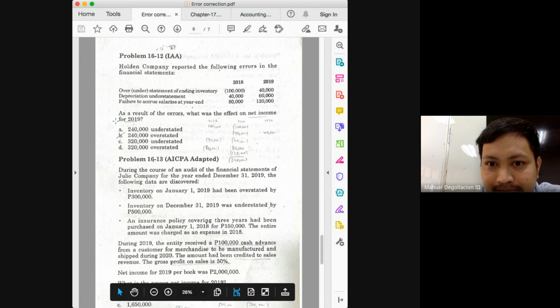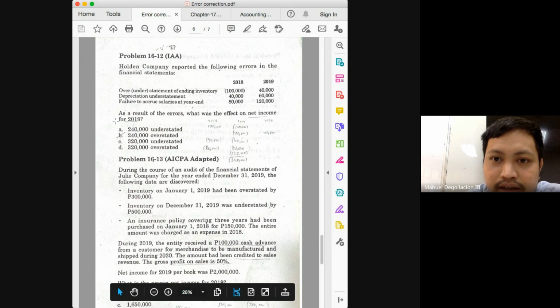And then the beginning inventory, what happened, class? Because the ending inventory in 2018 is understated, that would mean that the beginning inventory was understated. And what's the relationship between beginning inventory and net income?